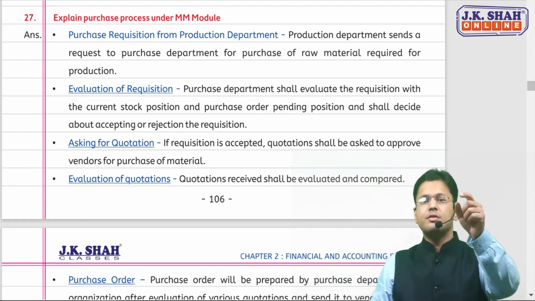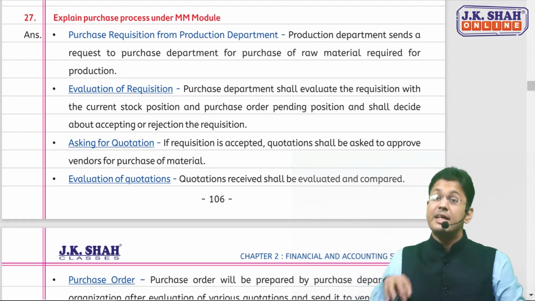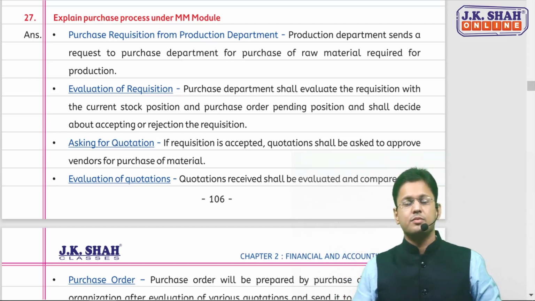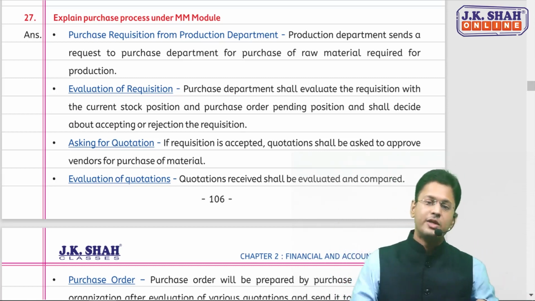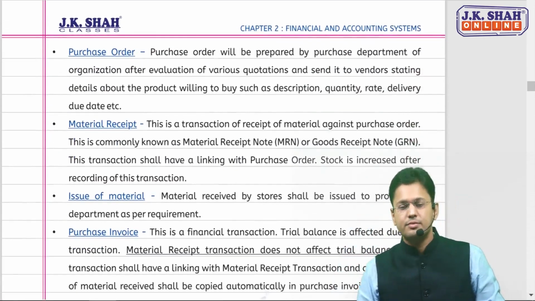But if the material is not there, the request would be accepted by the purchase department. Then the purchase department will ask for quotations from the suppliers. The purchase department gets the quotation from different suppliers. They will evaluate the quotation and they will finalize one supplier and give him the purchase order.